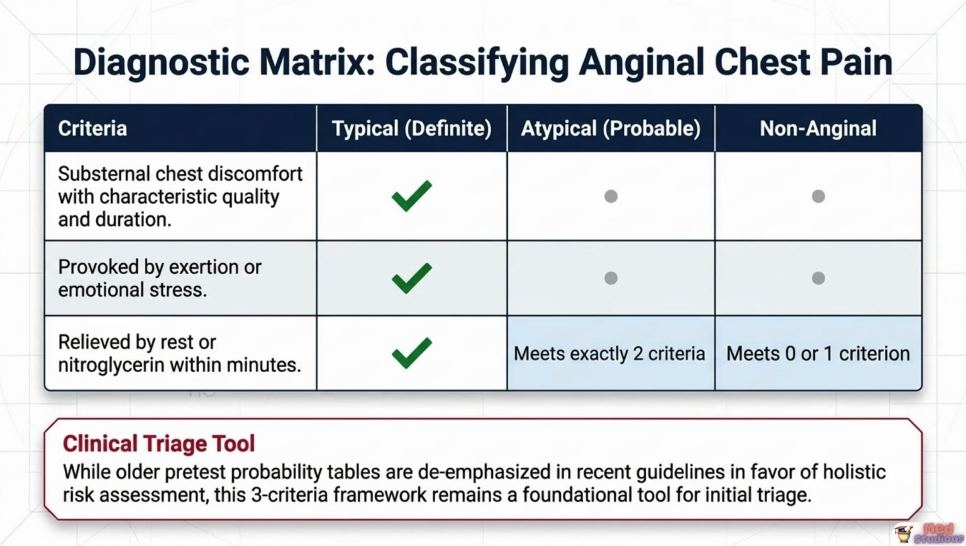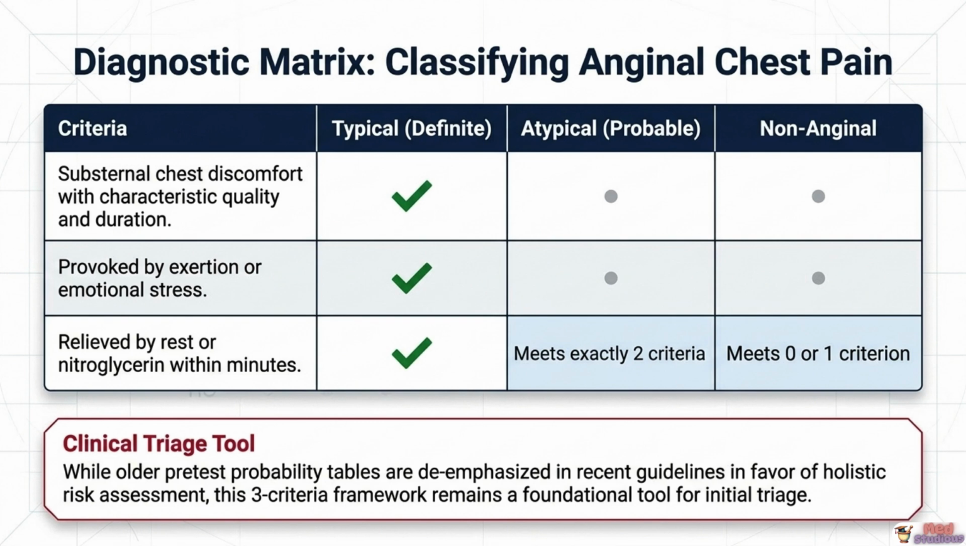Classifying chest pain into typical, atypical, or non-anginal categories relies on a simple 3-criteria framework. The 3 criteria are substernal chest discomfort with the characteristic quality and duration we just described, provocation by exertion or emotional stress, and reliable relief by rest or nitroglycerin within minutes.